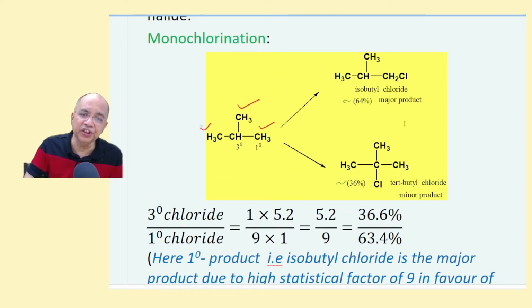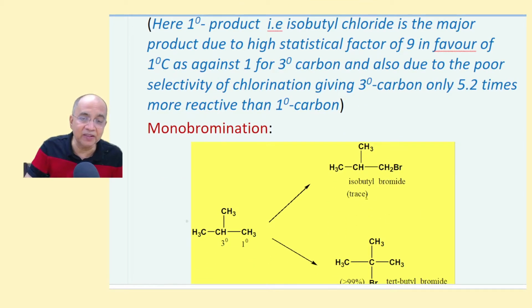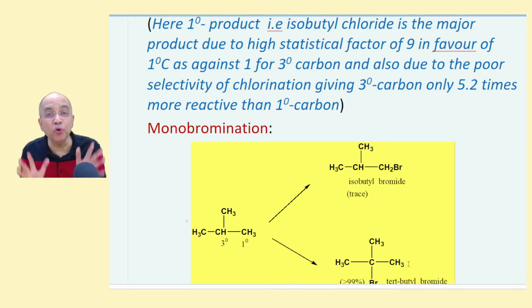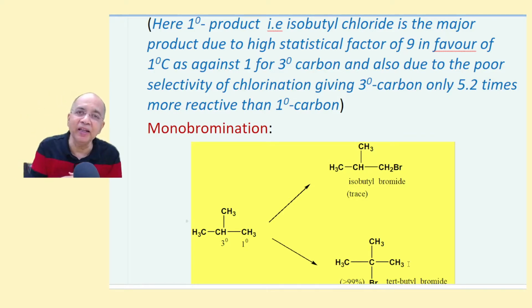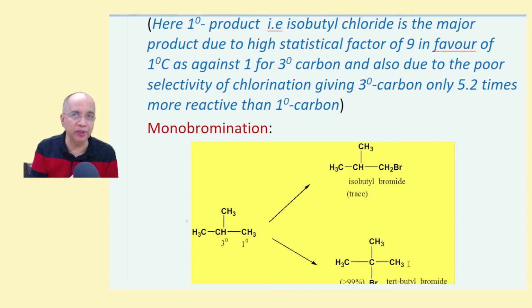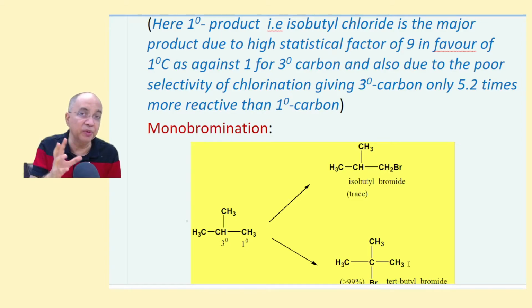Just the opposite is in the case of chlorination. Opposite in the sense of percentage, but this is appreciable. 36% is not like 0.5%. It is stress. That is why bromination is very important for alkane halogenation or even allylic halogenation, because that will give you only one product almost exclusively, because it is highly selective, and the reactivity ratio will be much greater for 2 degree compared to 1 degree. 3 degree is much greater compared to 2 degree and 1 degree.